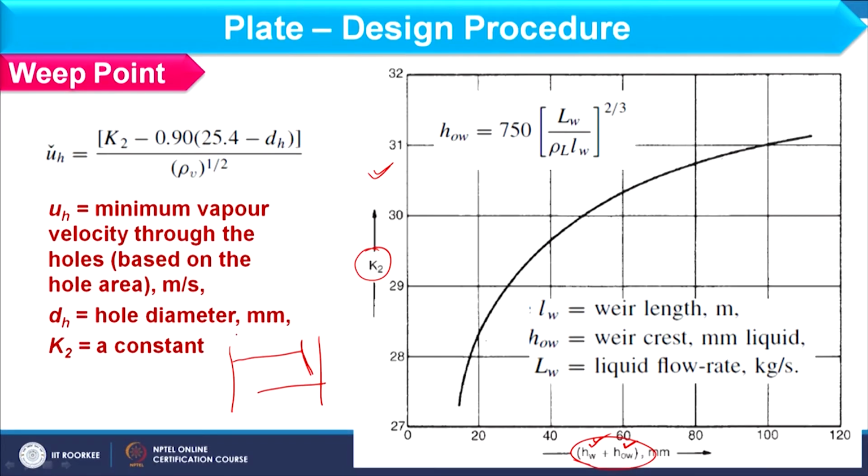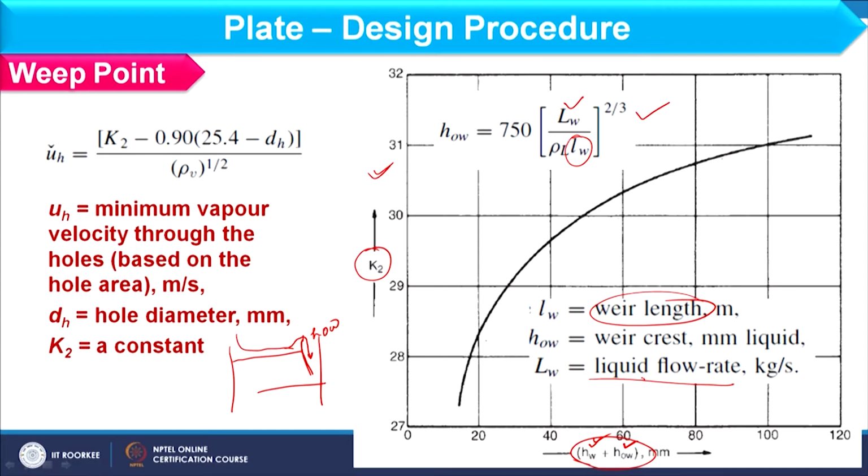Whatever liquid is coming, it is moving up and then through the downcomer. Whatever this height is, that we consider as the weir crest. That we can calculate using this expression, where capital Lw is the liquid flow rate and small lw is the weir length.